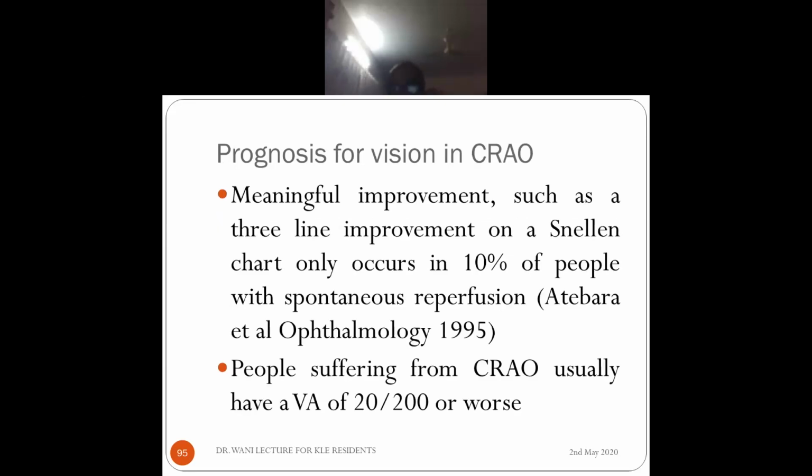Okay, now 96. For vision, what is the prognosis? Usually only 10% show some spontaneous reperfusion, or less than that. Actually, I have not seen anybody with spontaneous reperfusion. People suffering from CRAO usually end up with vision of 2/200 or less, most of the people. So the prognosis for vision is usually extremely poor. Most of them end up with vision of 2/200 or worse. That's what the 96 slide says. Are you seeing the 96 slide? Yes, sir. So most of the times the visual prognosis is not good.